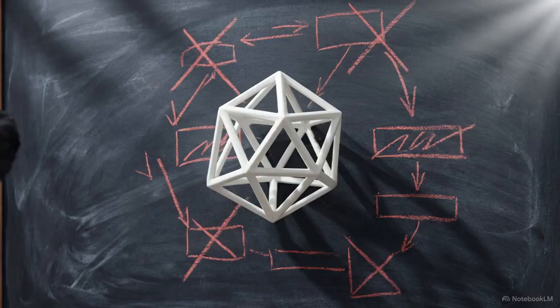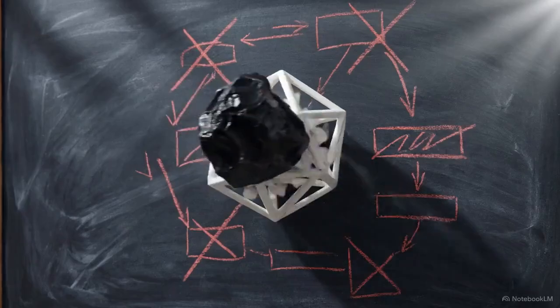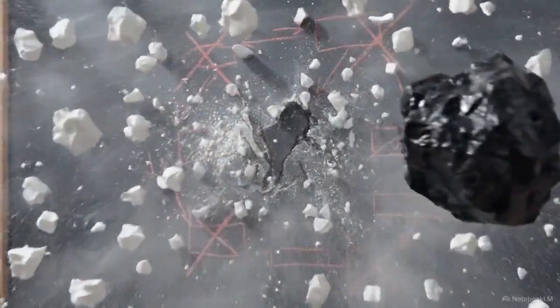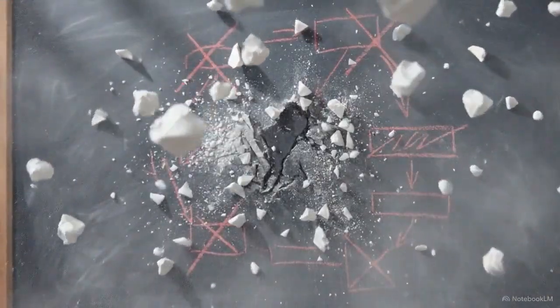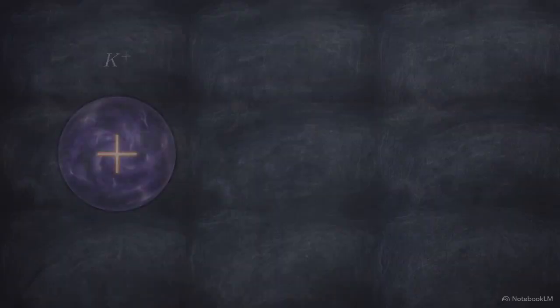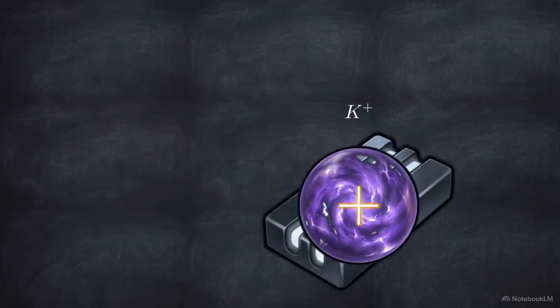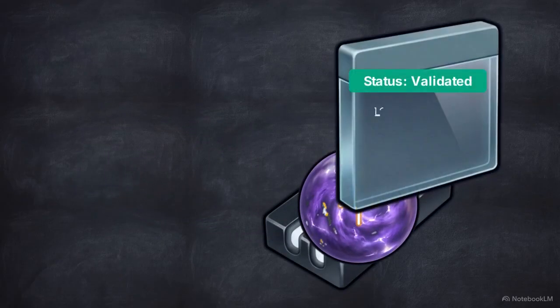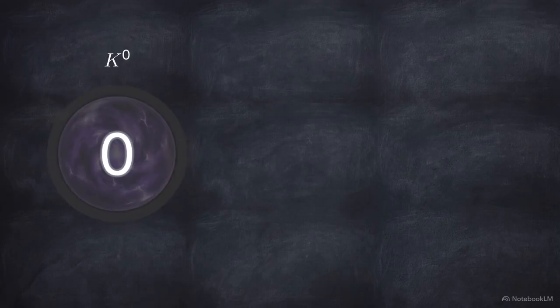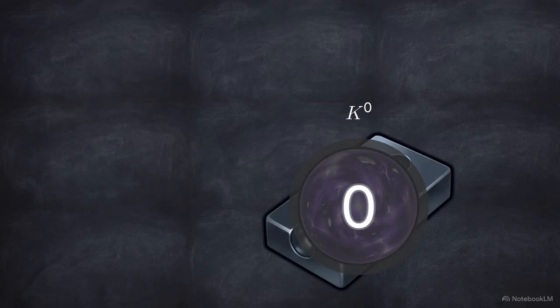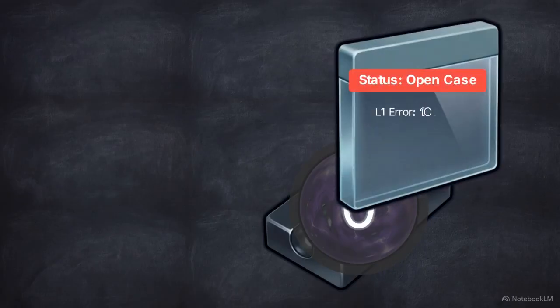The geometric framework works cleanly and predictably until it encounters specific quark flavor combinations that the underlying geometry forcefully rejects and shatters. Take the charged strange kaon, or K+. When processed through the Spinor channel, it achieves a highly validated match with a 0.077% error rate. Now compare that to the K0 neutral kaon. It contains the exact same strange quark content, but because it is electrically neutral, it processes through the scalar channel.